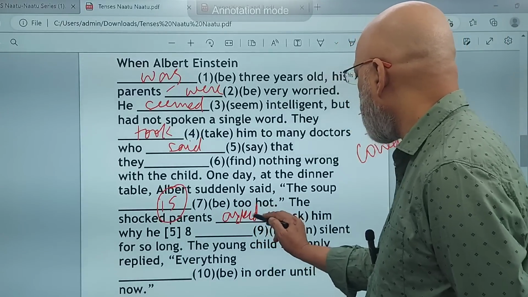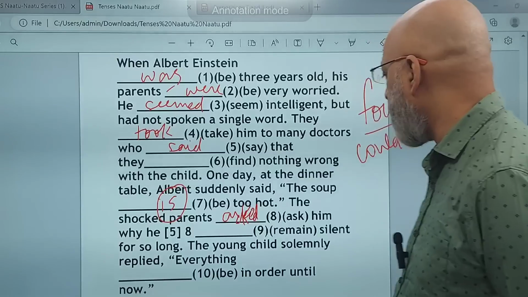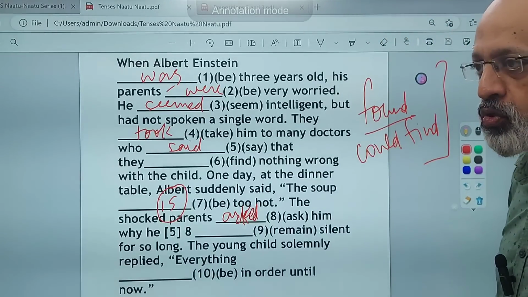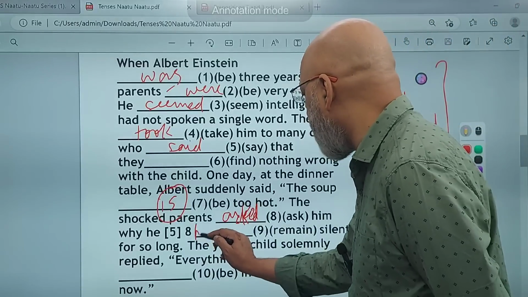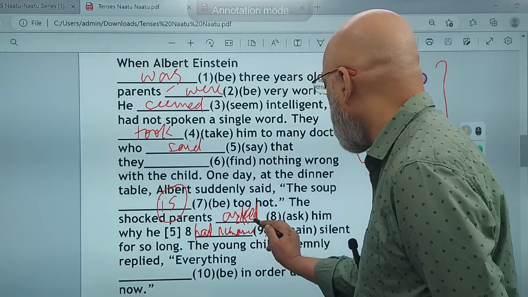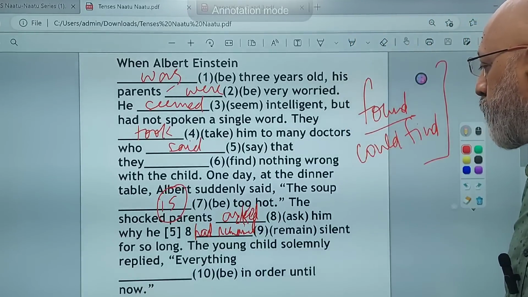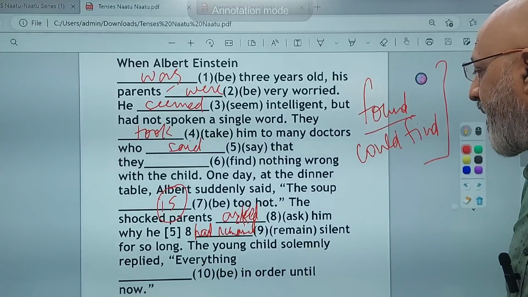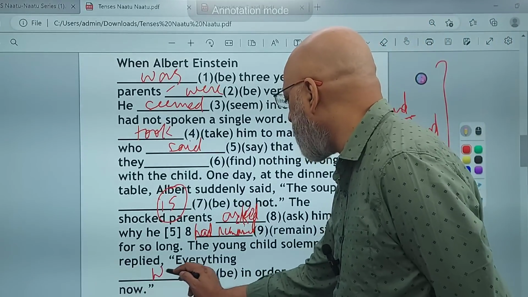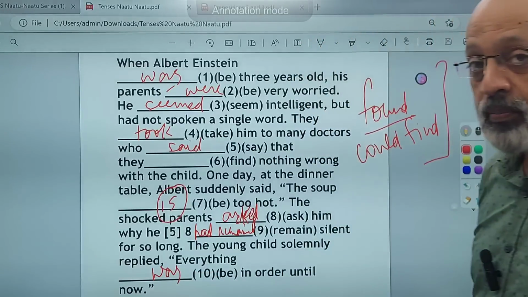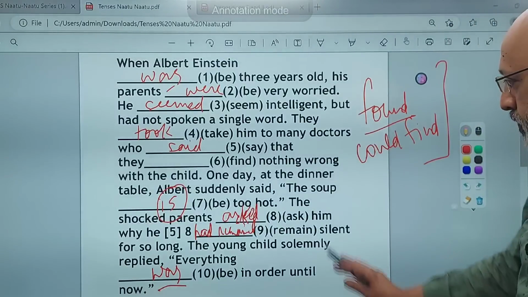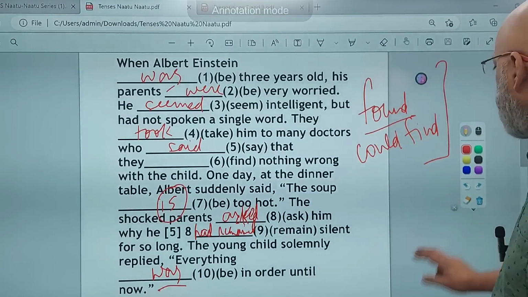The shocked parents asked him. Arey, my handwriting is horrible with this pen. Asked him why he remained silent for so long. Why he had remained silent for so long. The young child solemnly replied, everything was in order until now. Abhi tak sab kuch theek tha. Talking about the past tense and therefore the use of was. I hope this one is clear.